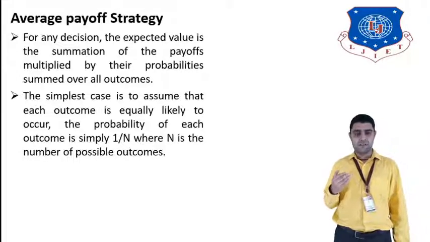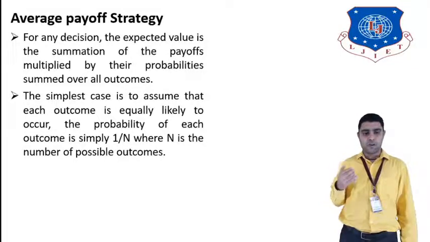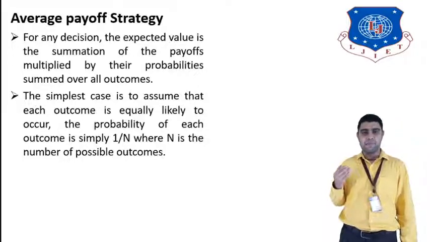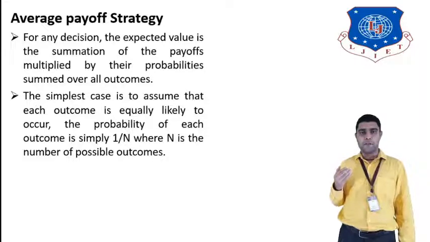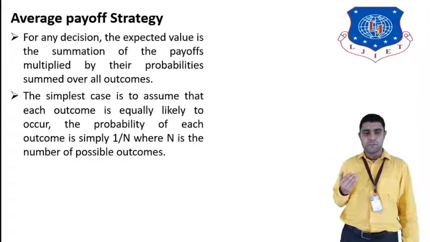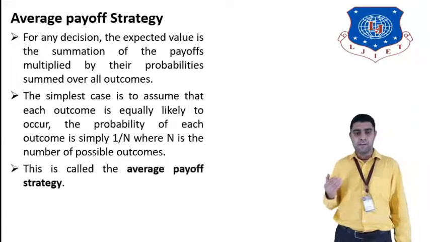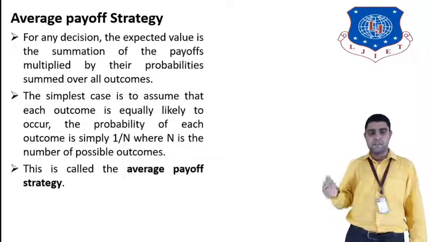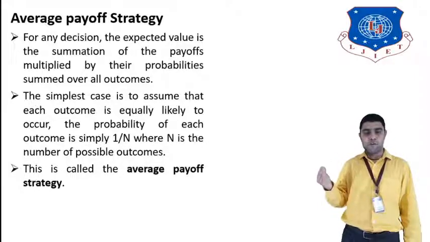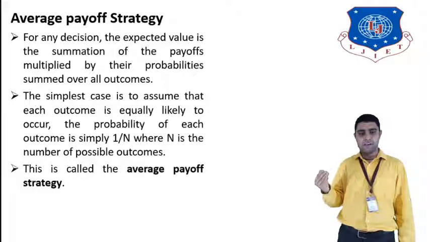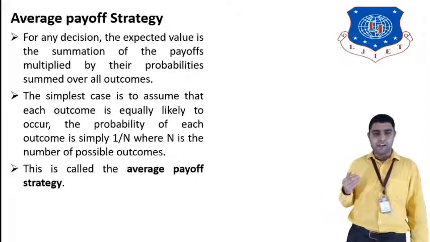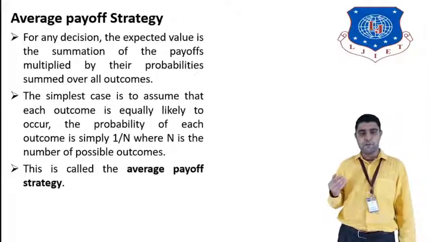The simplest case is to assume that each outcome is equally likely to occur. In a simple way we can say every outcome will occur with some probability. The probability of each outcome will be 1 by n, where n is the number of possible outcomes. This strategy is called the average payoff strategy. There will be a table where different decision alternatives are listed, with a payoff value for each decision alternative. We have to take the payoff values in the table and calculate the average payoff value for each decision.